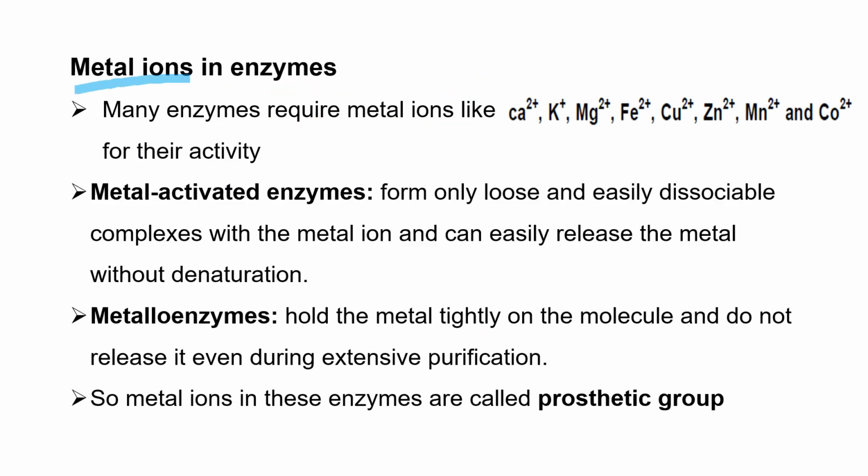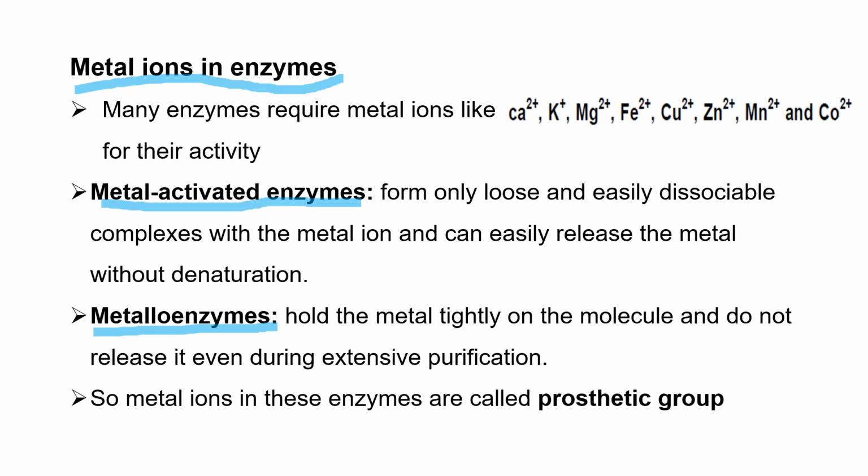What about metal ions in enzymes? Many enzymes require metal ions like calcium ion, potassium ion, magnesium ion, ferrous, copper ion, zinc, manganese, cobalt, and the like for their activity. So these enzymes that have metal ions can be metal activated enzymes or metalloenzymes. There are two types of enzymes. The first is metal activated enzyme, whereas the other one is metalloenzyme.